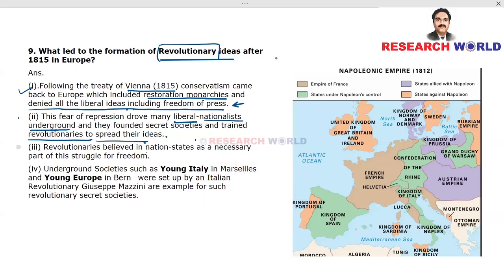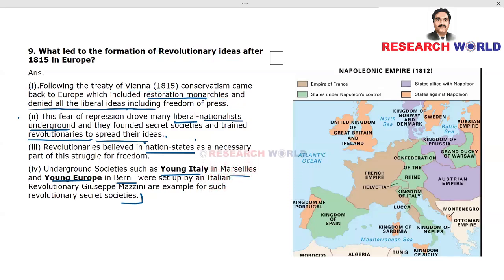Revolutionaries believed in nation states as a necessary part of this struggle for freedom. Underground societies such as Young Italy in Marseilles and Young Europe in Bern were set up by the Italian revolutionary Giuseppe Mazzini. These are examples of such revolutionary secret societies. This can be a probable question for the exam, so bear in mind these 4 points.